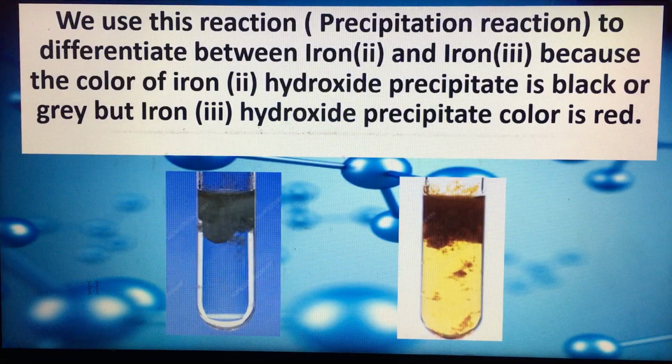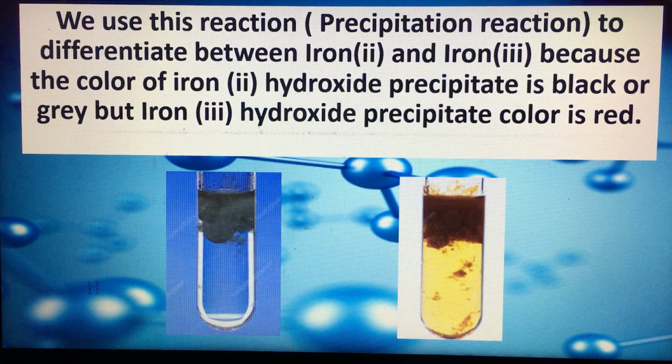Now, the last thing, scientists use this reaction, the precipitation reaction, just to differentiate between iron 2 and iron 3 because of the color of the iron 2 hydroxide and iron 3 hydroxide precipitates. If you look at the pictures, you will find that the first one has a gray precipitate, and the second one, brown.